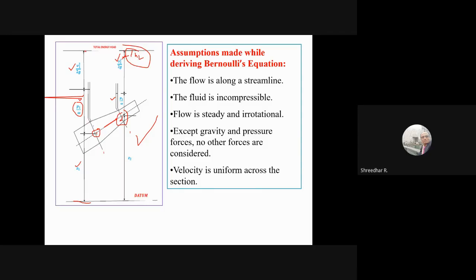Here the maximum velocity will be at the center line, and then it will become zero at the wall. So there is a variation of velocity along the section, but we have taken it as a uniform velocity. Because of that, we have only taken v1 square by 2g. Actually, we have to multiply by a factor known as alpha, the kinetic energy correction factor. Later on, when alpha values are given to you, you can always modify the velocity head by multiplying by alpha. If it isn't given in the problem, you can take alpha equal to 1.